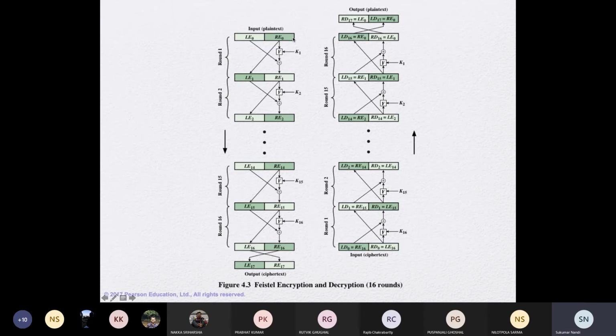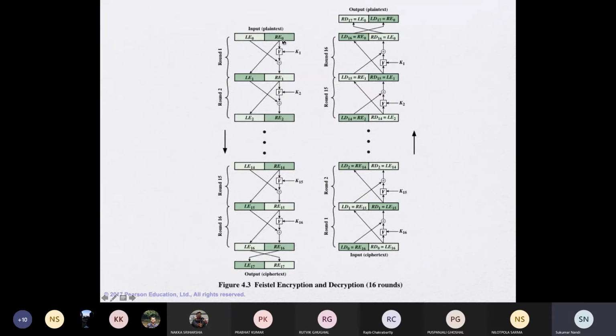That is another parameter. So first, the block size. Second, the key size. Third, the number of rounds. Fourth, the original key: we have to generate K1, K2 and so on. How I can generate these round keys K1, K2 from the original key is another parameter.